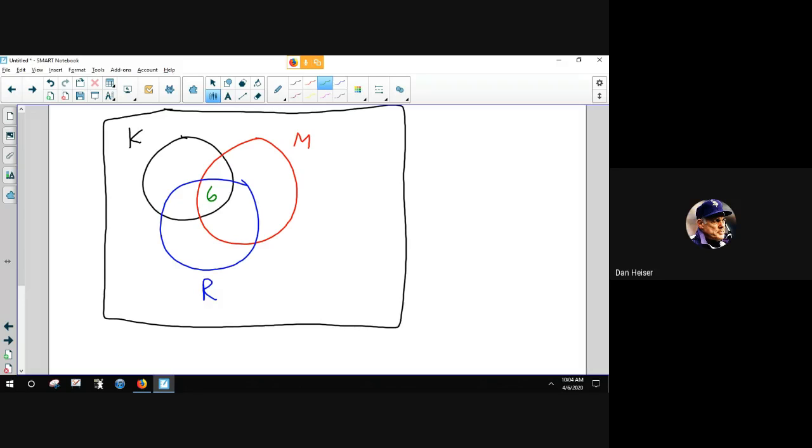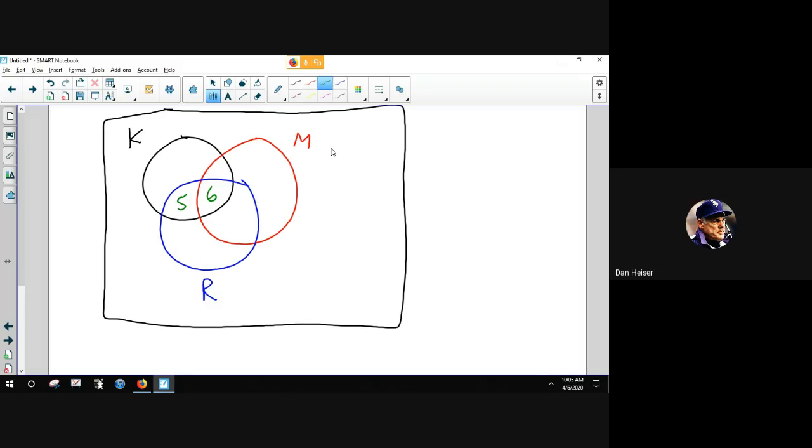11 people like ketchup and relish. Now, wherever ketchup and relish overlap is where the 11 is. So this right here is not 11. Ketchup and relish is both of these sections. Both of these sections have to add up to 11, which means 5 will go there.